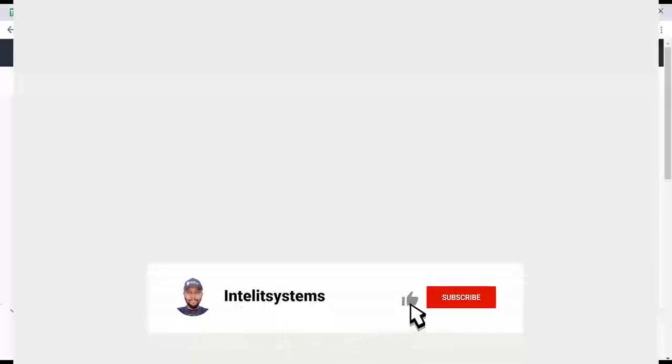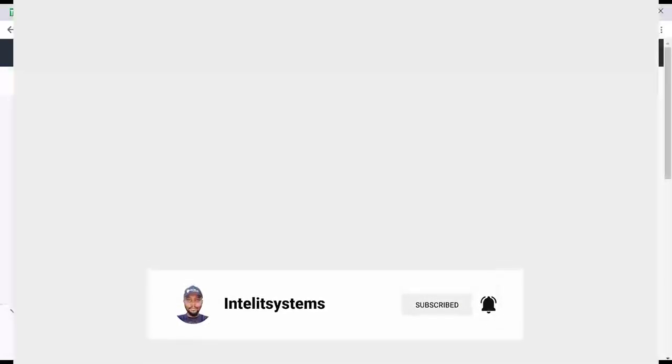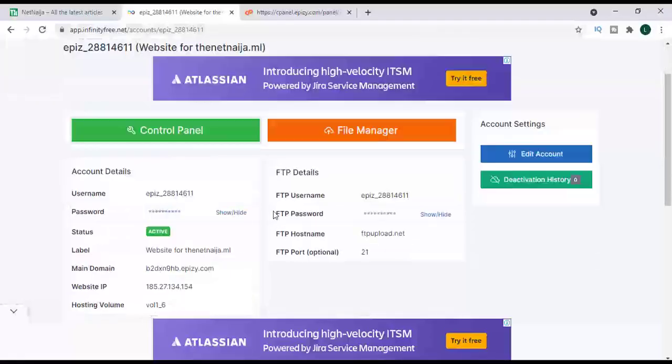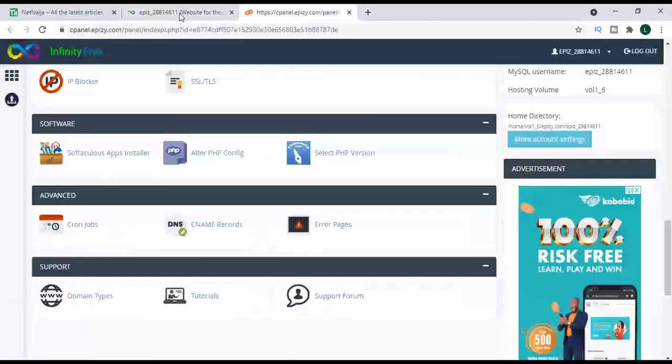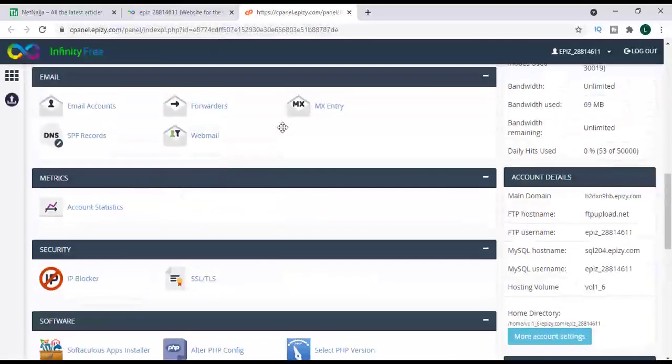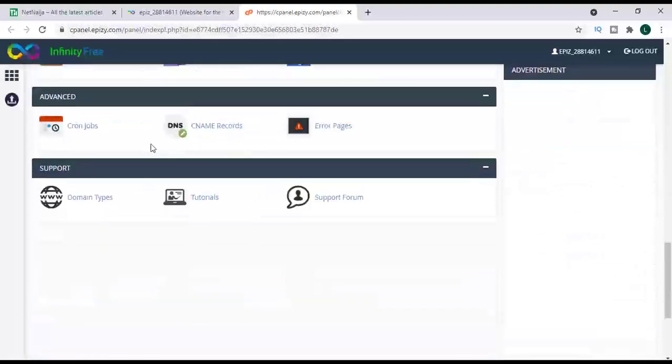So now we are in our control panel. I clicked on the control panel now. The next page is here.